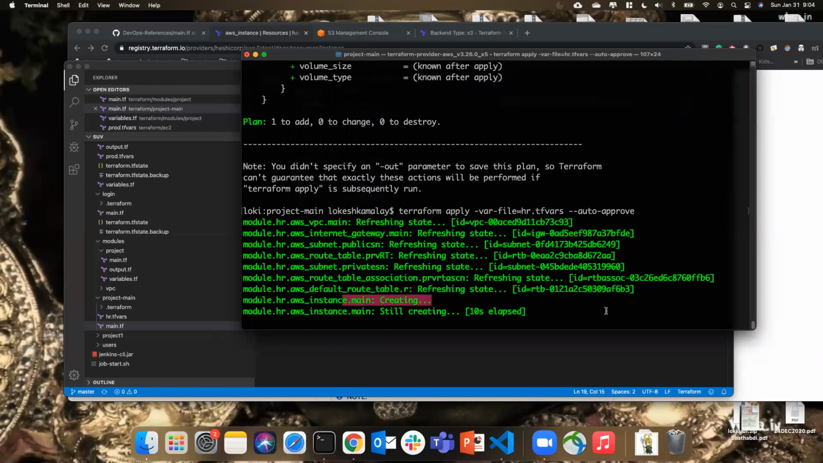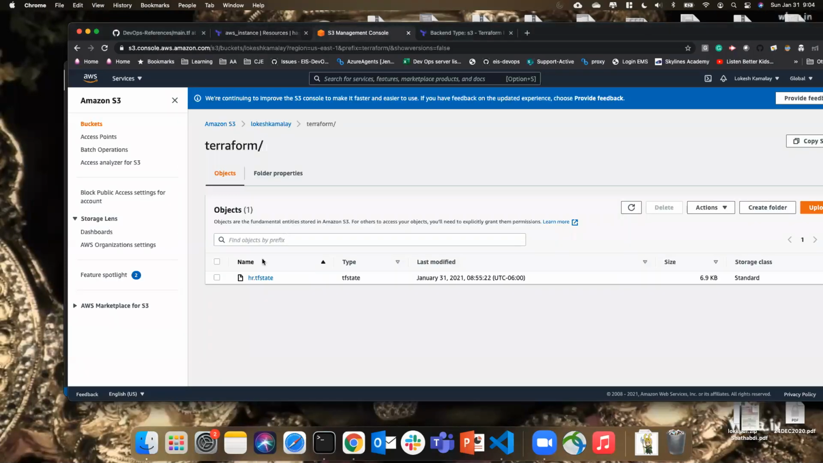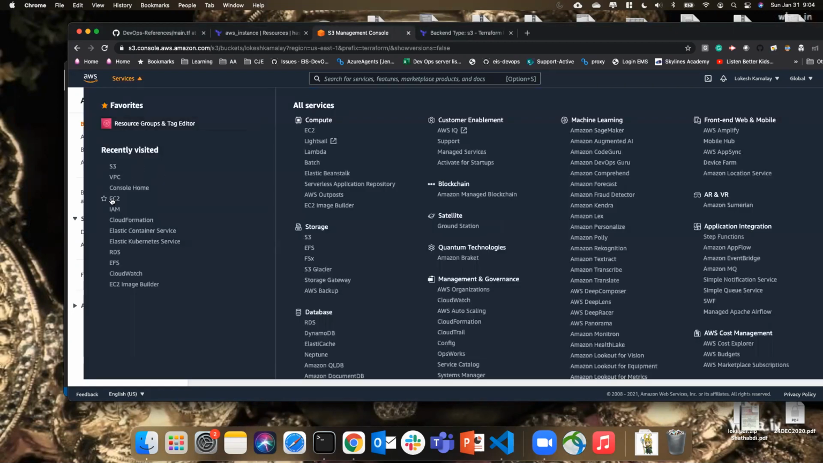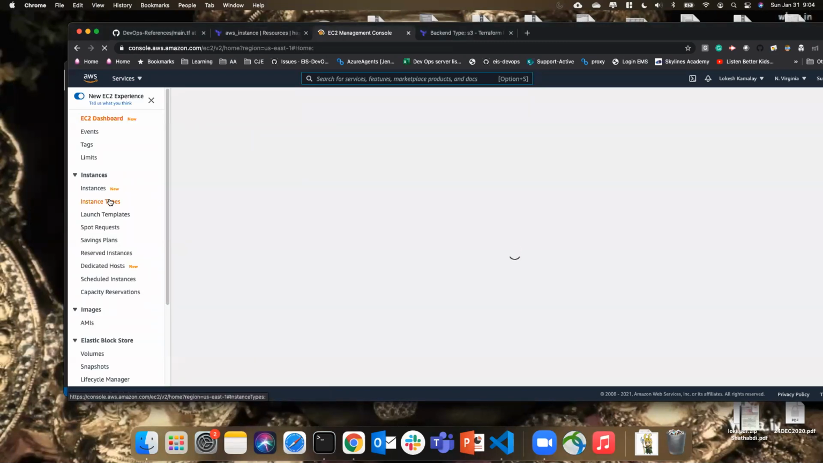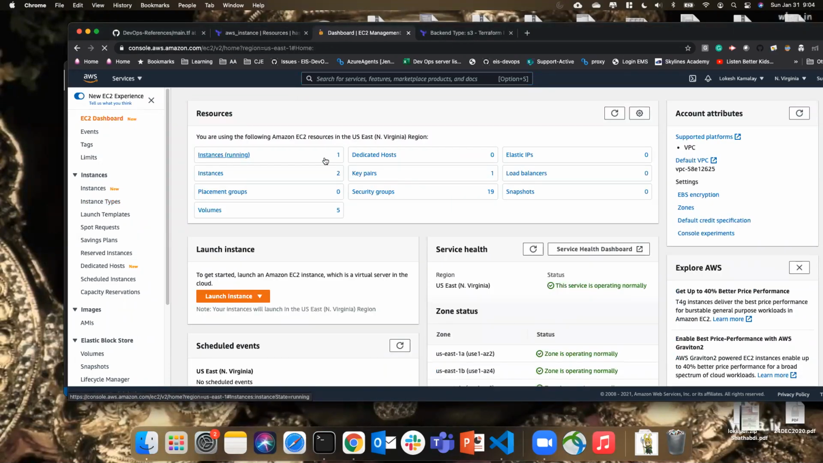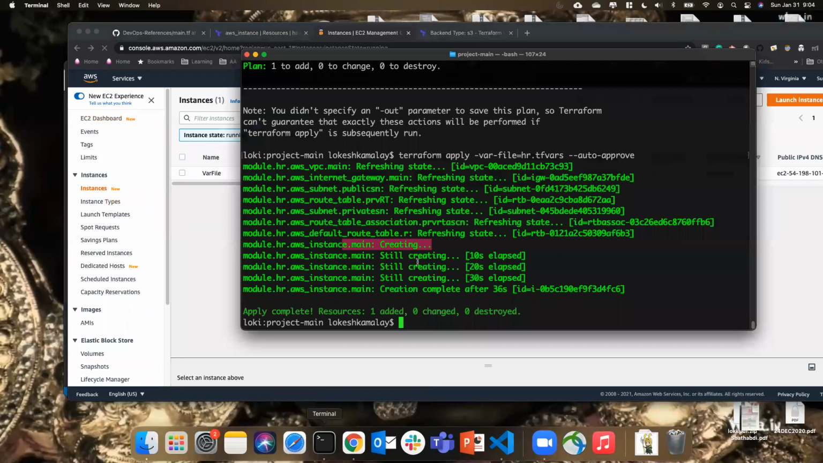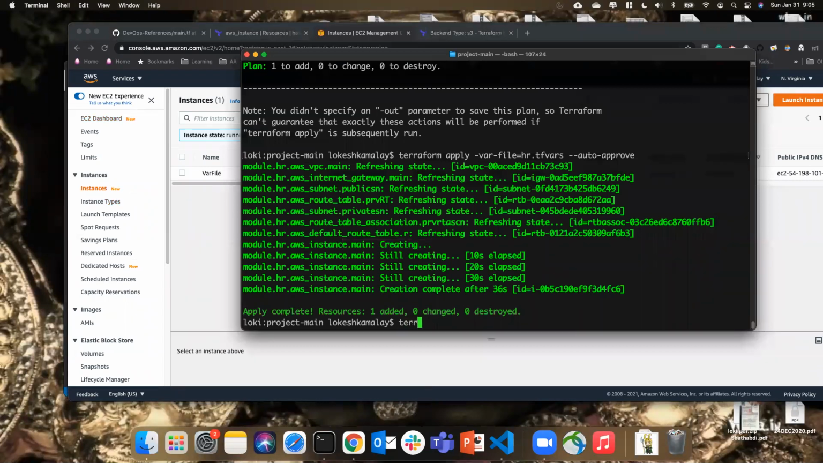It is creating the instance now. Let's go ahead and verify that as well. So this state file will be updated. See, one instance is running. See, it's done. Okay, that's what this is.